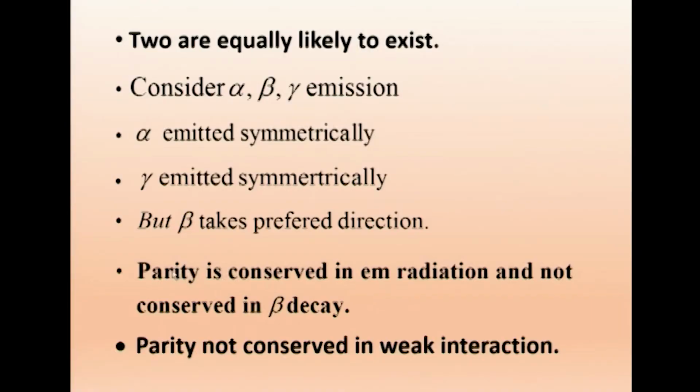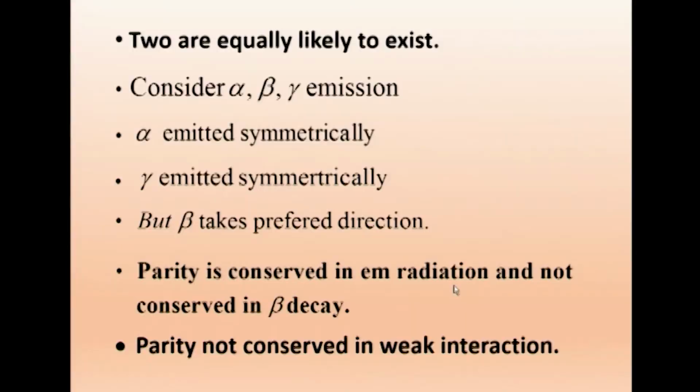Therefore, parity is conserved in electromagnetic radiation. If you have radio waves, they will be emitted in all directions, or even light, which is also electromagnetic radiation. If you have a source of light, it will go in all directions. At 1 meter distance, the intensity will be the same, on this side and everywhere. So parity, symmetry, is conserved in electromagnetic radiation and not conserved in beta decay. In beta decay, there is some peculiar behavior.